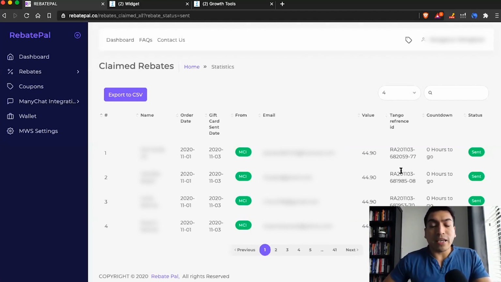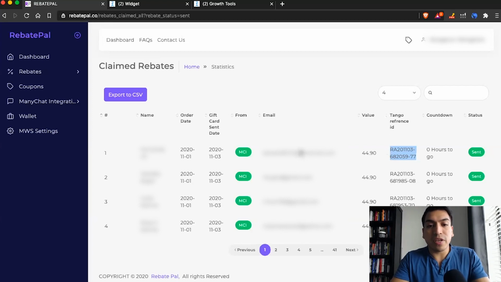We use Tango Card to help us with the fulfillment of the rebates. So if the customer has any issues at all, maybe they can't access their gift card, the email that we send them that has the gift card will give them a customer service number for Tango Card. And all they have to do is give them this order ID right here. We give it to the sellers just to have on file, but we also give it to the shoppers when we deliver their rebate, so they'll know exactly what to do if they have any issues. And of all the rebates we've done, we haven't had one issue, but we still wanted to add all this information just in case someone says, hey, I got a gift card, but I'm having issues.